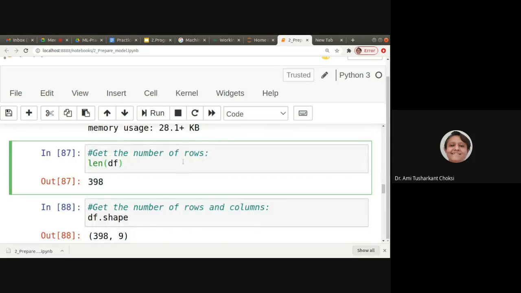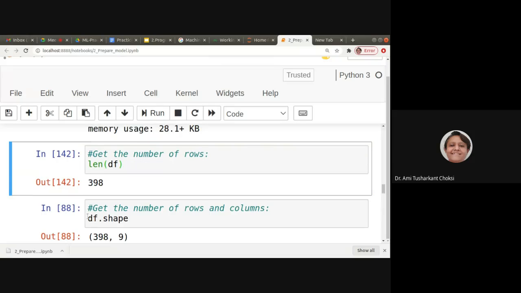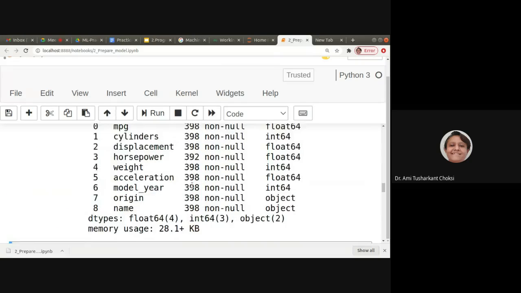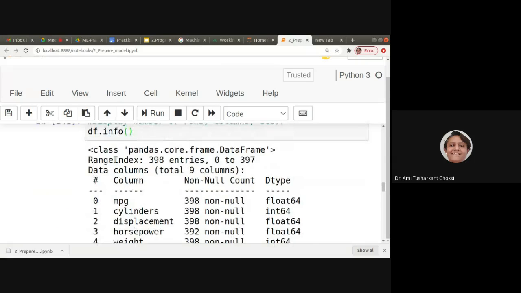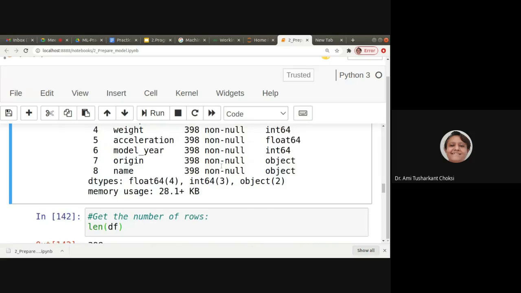Len of df, that is the number of rows we want to get. So for that, we can run this, and it is 398. You can see that here in range index, it has given us 398 entries, or otherwise 0 to 397. Fine.